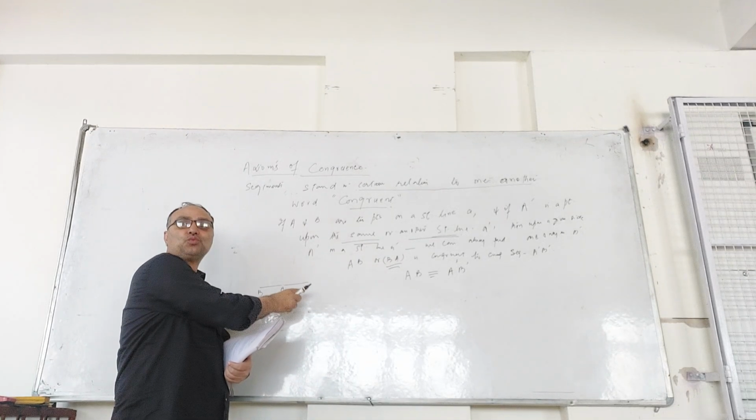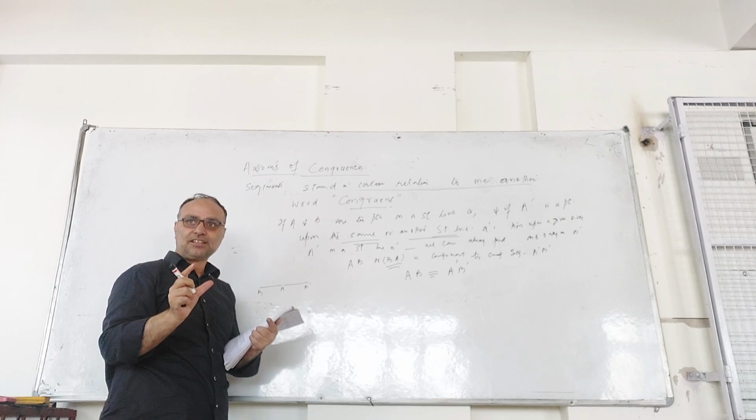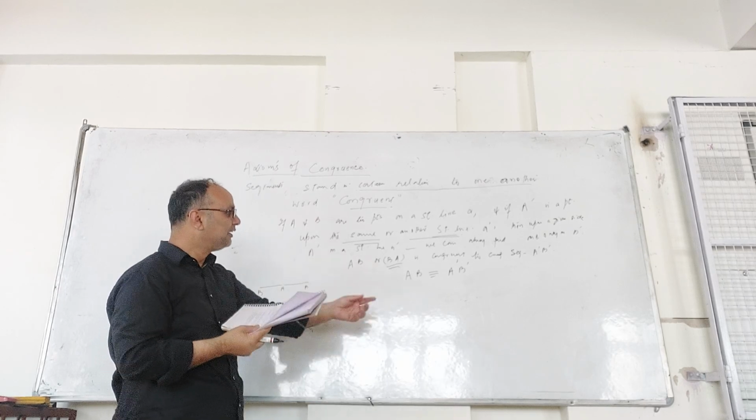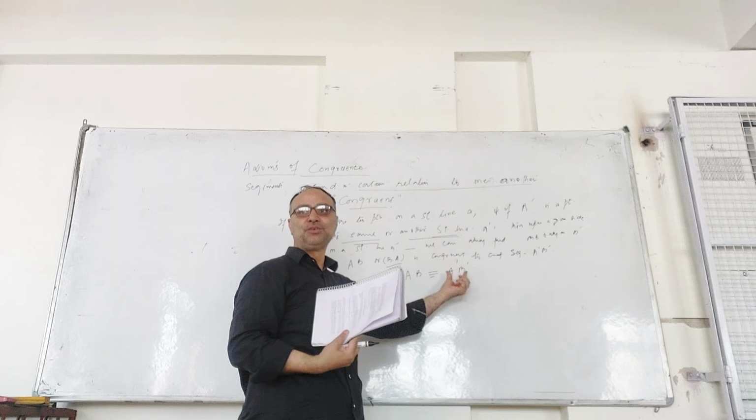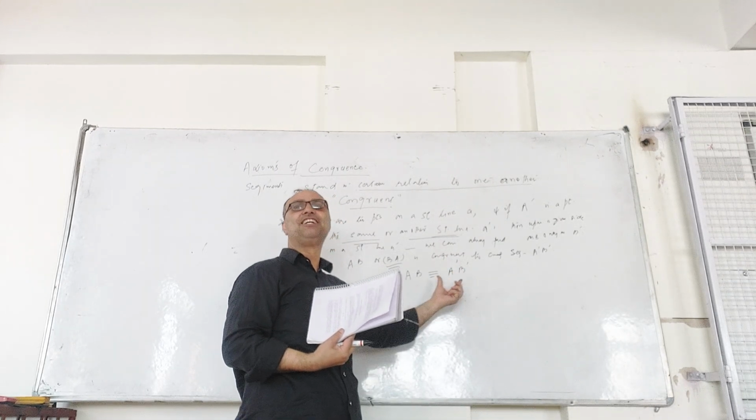What he wants to say is, we can always find the segment A prime B prime which is congruent to AB.